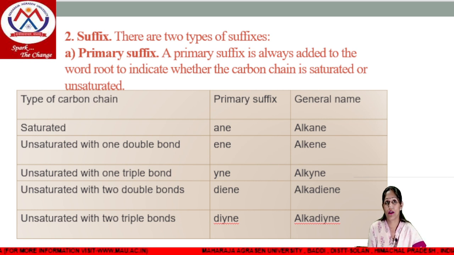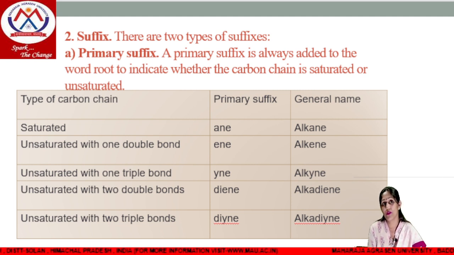For that, there is a table: type of carbon chain, primary suffix, and its general name. If the compound is saturated, meaning single bonded, then the primary suffix will be ane and the general name will be alkane. If we have a compound with one double bond, that means it's unsaturated, then the primary suffix will be ene and the general name will be alkene.